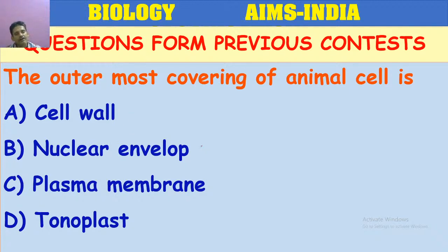So here always remember in multiple choice question, two options are closely related. Did you identify the two options here? Cell membrane and tonoplast. Cell wall is present in the plant cell.